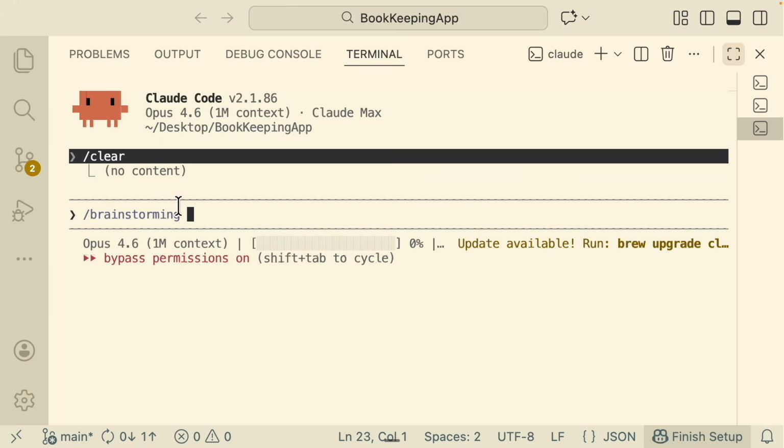So now what I can do here is use the brainstorm skill to brainstorm anything that we want to add onto this project, right? Maybe it could be a feature, maybe it could be an improvement, right? Anything that you want to add on this project, we can start to brainstorm it.